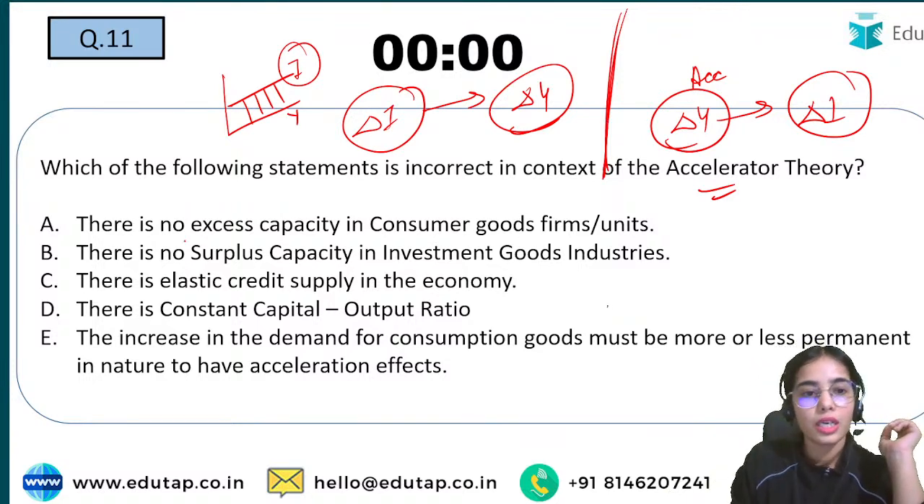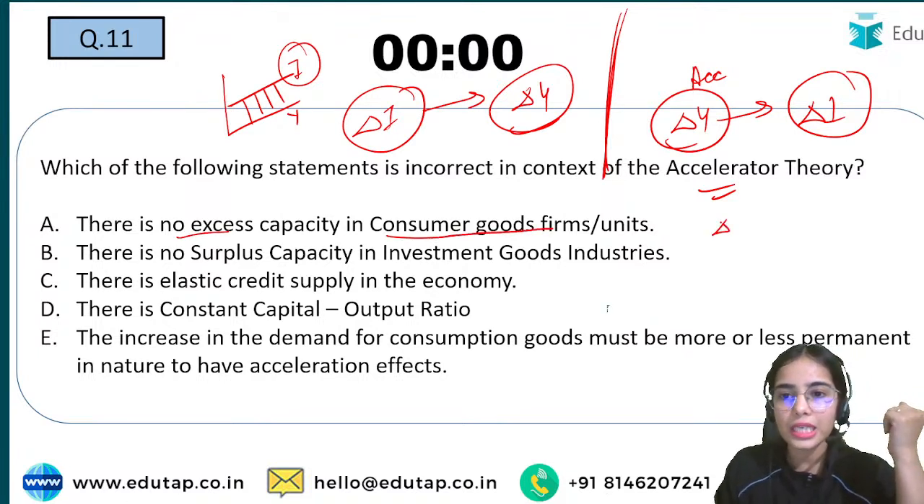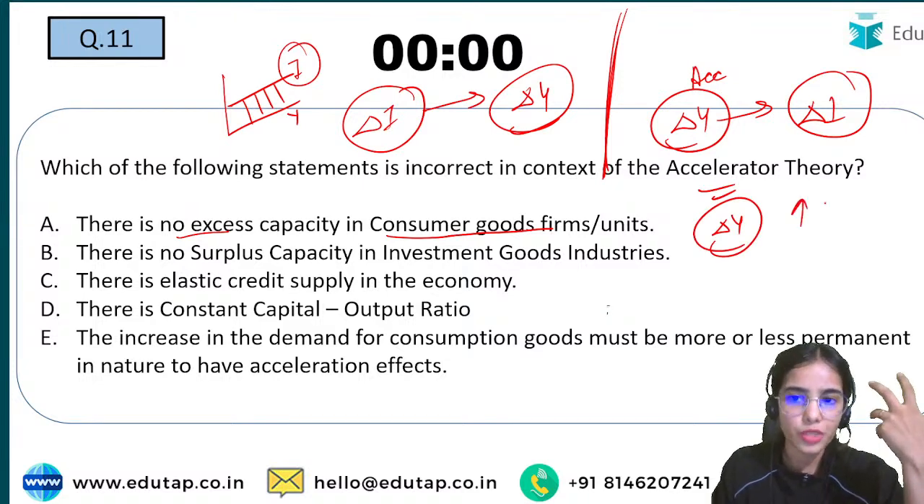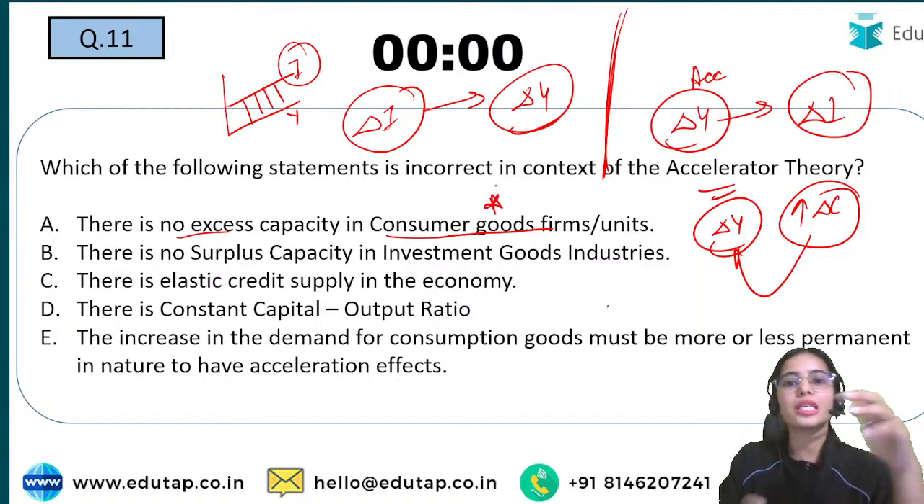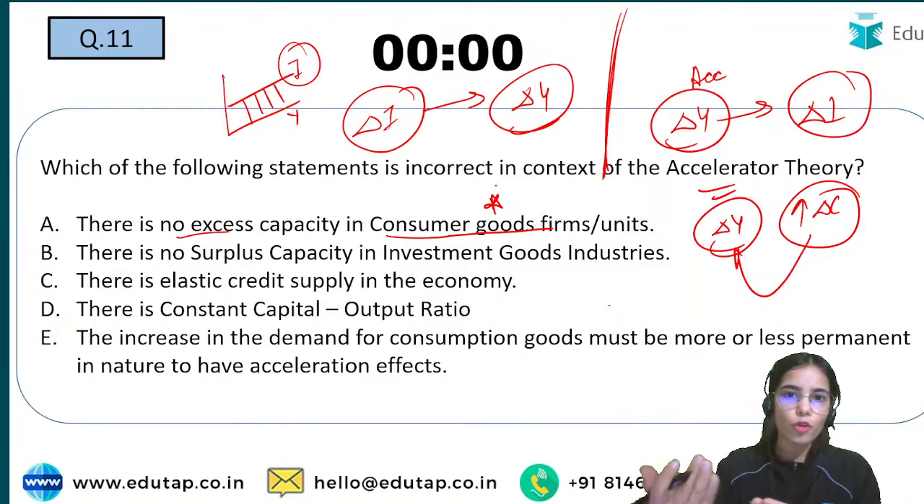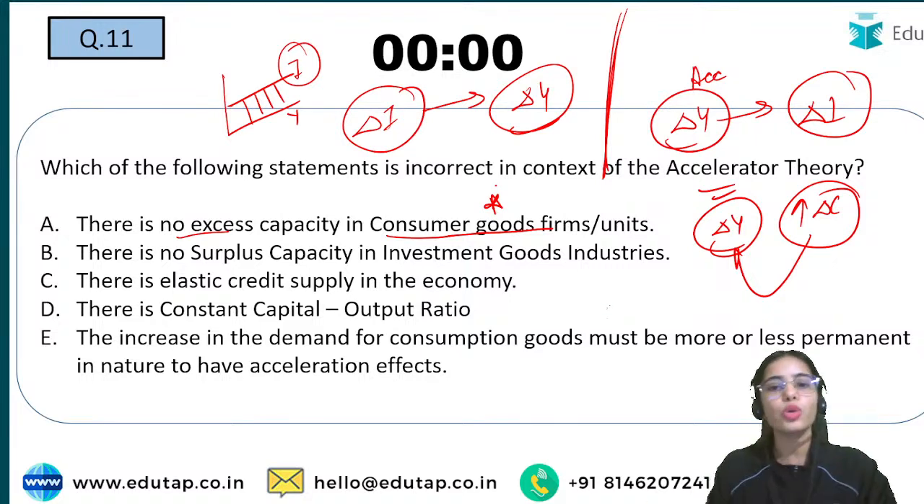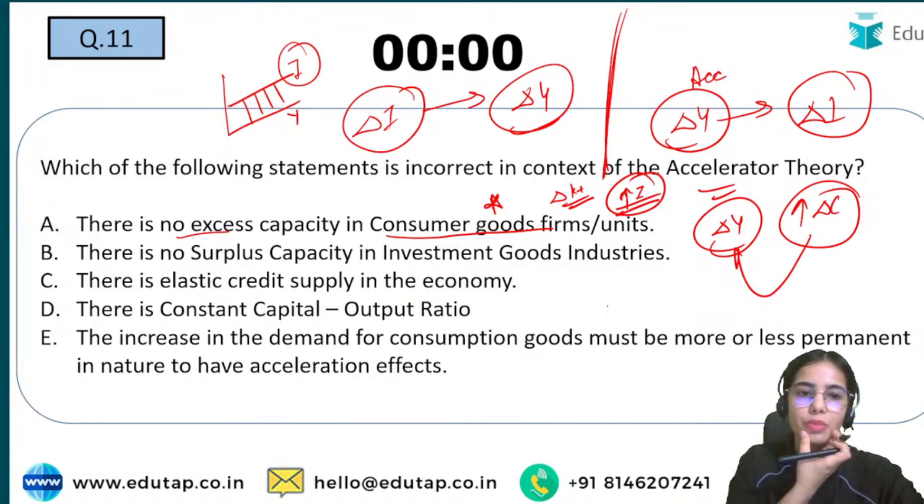So here, as per accelerator theory, there is no excess capacity in the consumer good firms. So if you want to increase the output, if there is more consumption happening, the output has to be increased. In the consumer goods, there is no excess capacity. So if you want to increase the output, you will have to increase the investment. You will have to increase the capital stock, because there is no excess capacity in the consumer good firms that produce for consumption purposes.